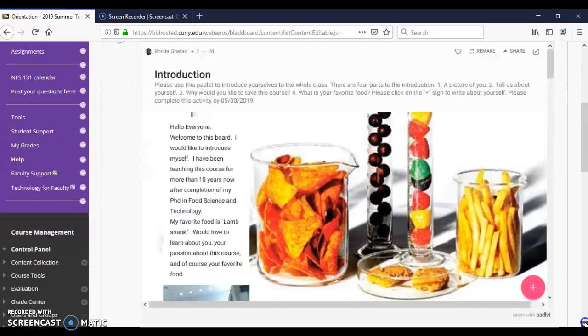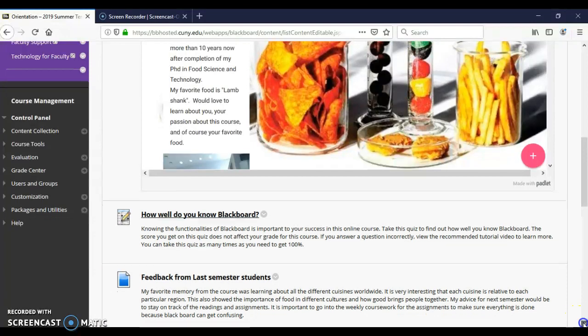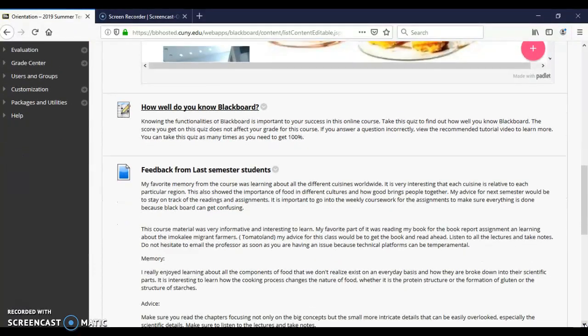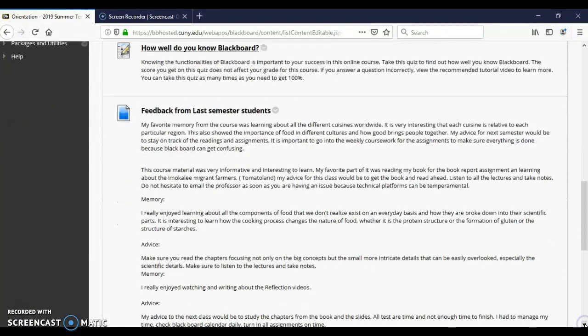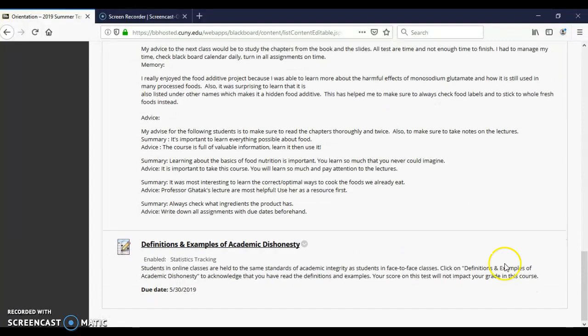Once you are done with this, next I have given some quizzes here. These are not graded quizzes, just to help you understand how much you know Blackboard, because all the assignments will be submitted via Blackboard. And lastly, I've given some feedback from last semester students. They have given their memory and advice, which can ultimately help you see how this course runs, and you can also pace yourself.